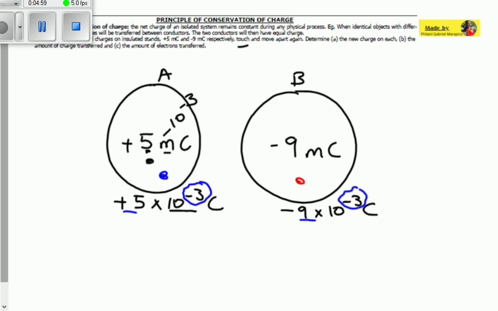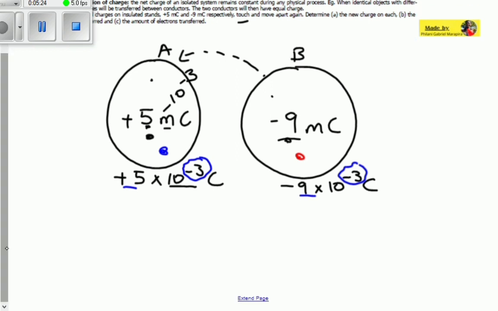So it means if this one is +5, then this one also must be +5. But then how do we make them equal? Let's see which one has got more electrons. So here, this one has got more electrons since it's negatively charged. So it means electrons will be transferred from object B to object A. Reason being, this one has got excess, this one is electron deficient.